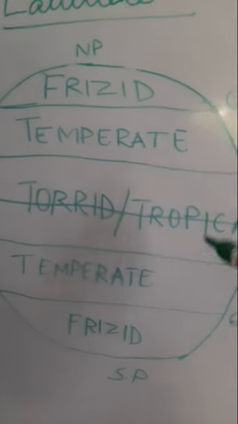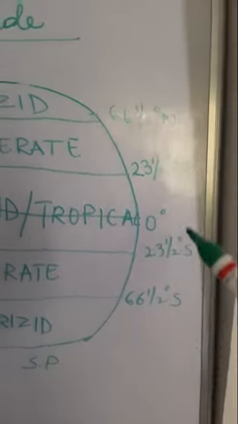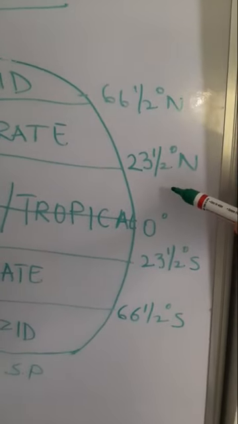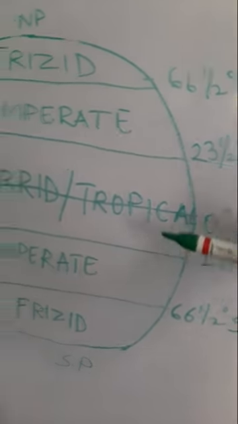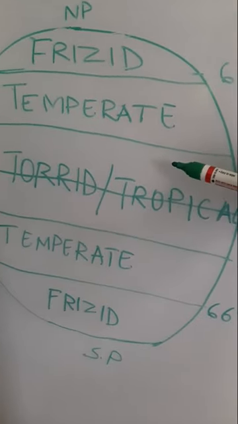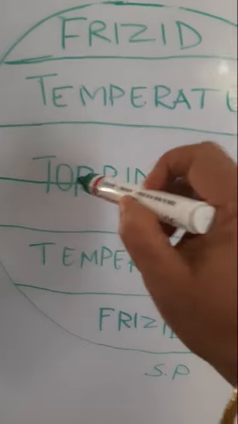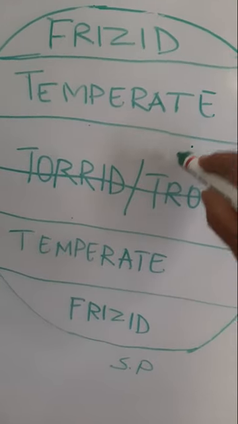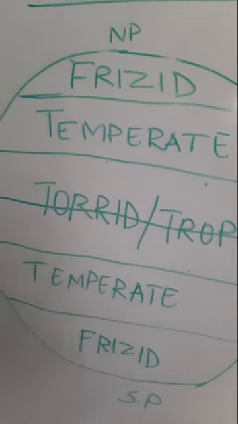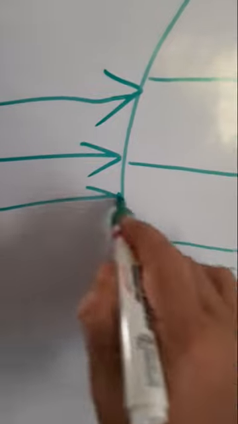Now, children, this portion, that is the torrid zone. The torrid zone lies between 23.5 degrees north to 23.5 degrees south. So we have the Tropic of Cancer here and the Tropic of Capricorn here. So this entire zone between the Tropic of Cancer and the Tropic of Capricorn receives the maximum sunlight, and sun rays are concentrated in this portion.